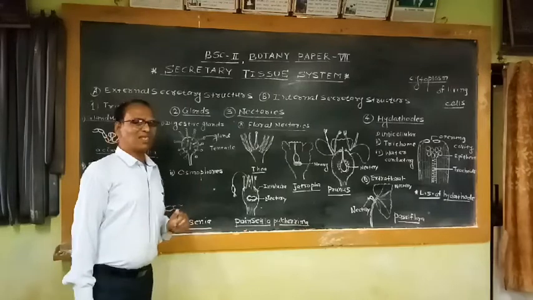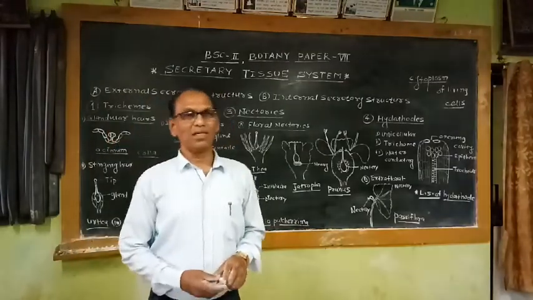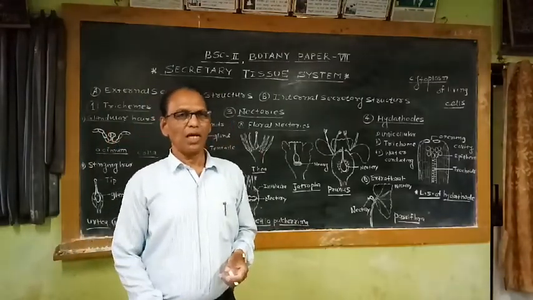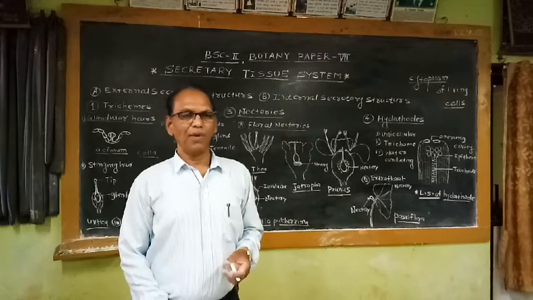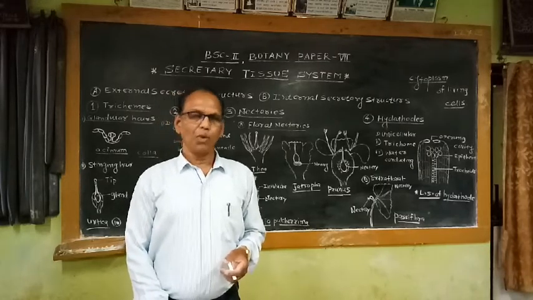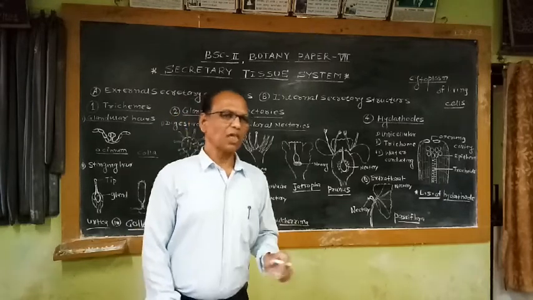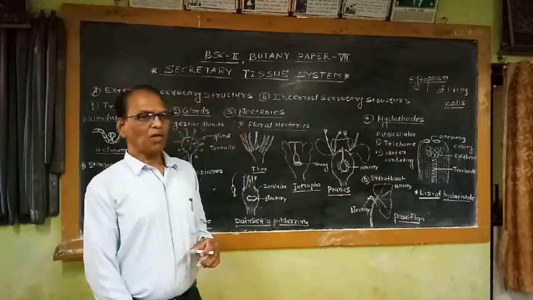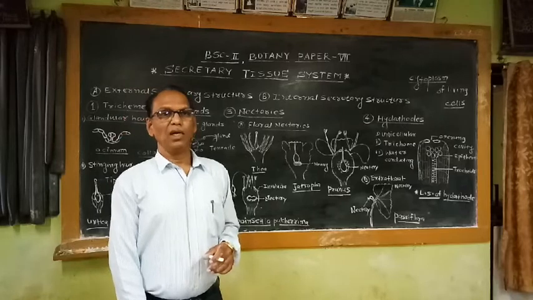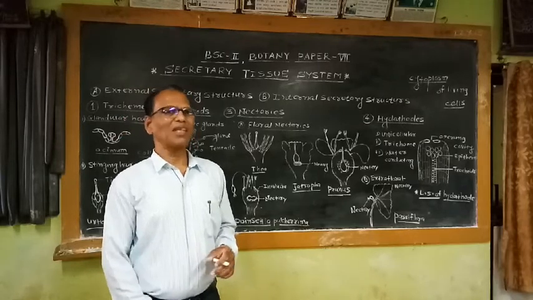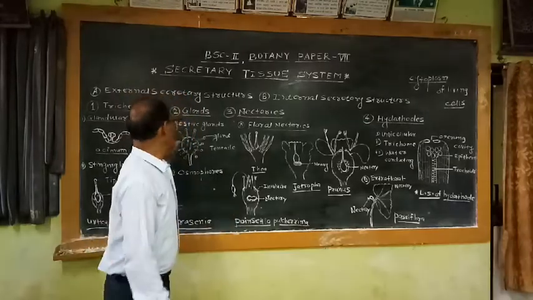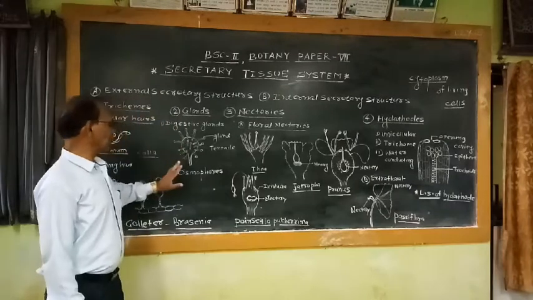These digestive glands are generally found in insectivorous plants like Drosera, Utricularia, Nepenthes, Aldrovanda, Pinguicula. There is a long list of these insectivorous plants, which are commonly found in nitrogen deficient soils or in marshy soils.